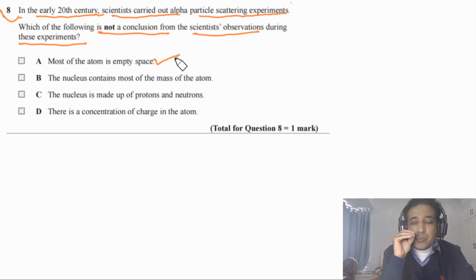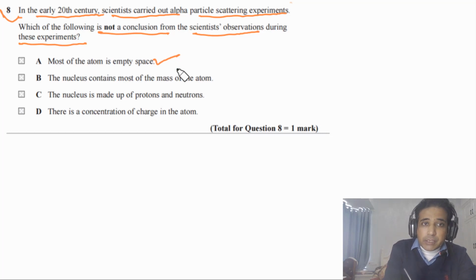It shows that most of the atom is empty space, and very few alpha particles bounced back. It shows that mass is concentrated in a very small space, or we can say in the nucleus, and charge is also concentrated in a very small space. So option A is correct.